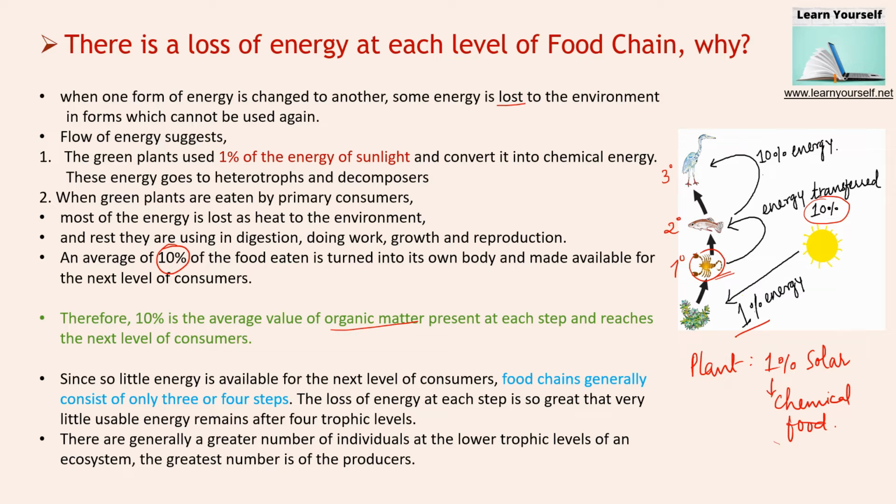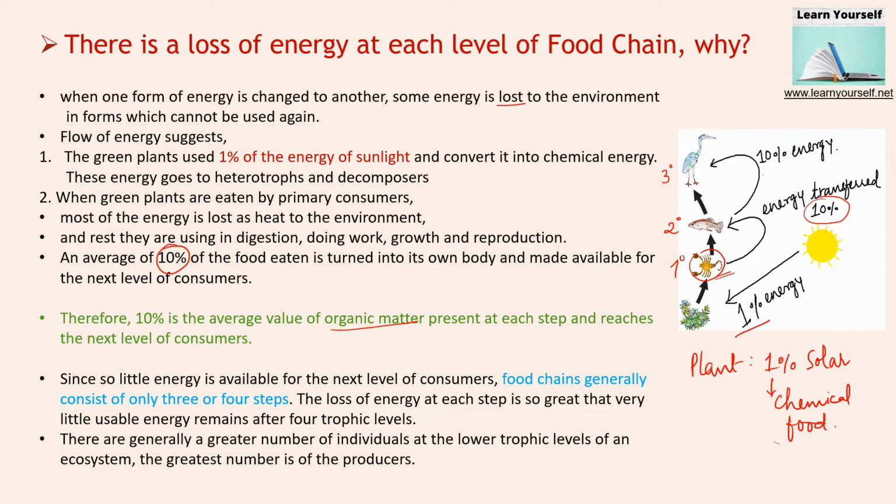So the average value of the energy which is going to another level is only 10% because the loss of energy is huge. Since so little energy is available for the next level of consumers, food chains generally consist of only 3 or 4 steps.